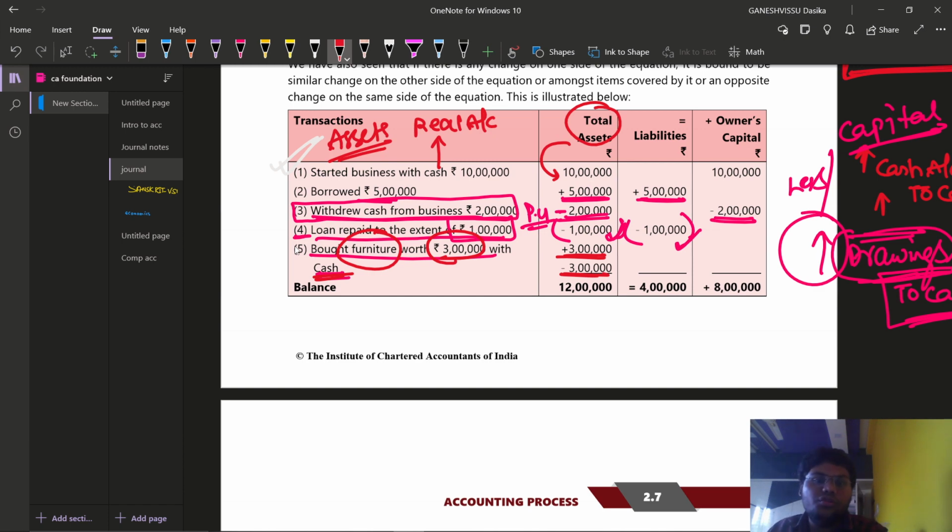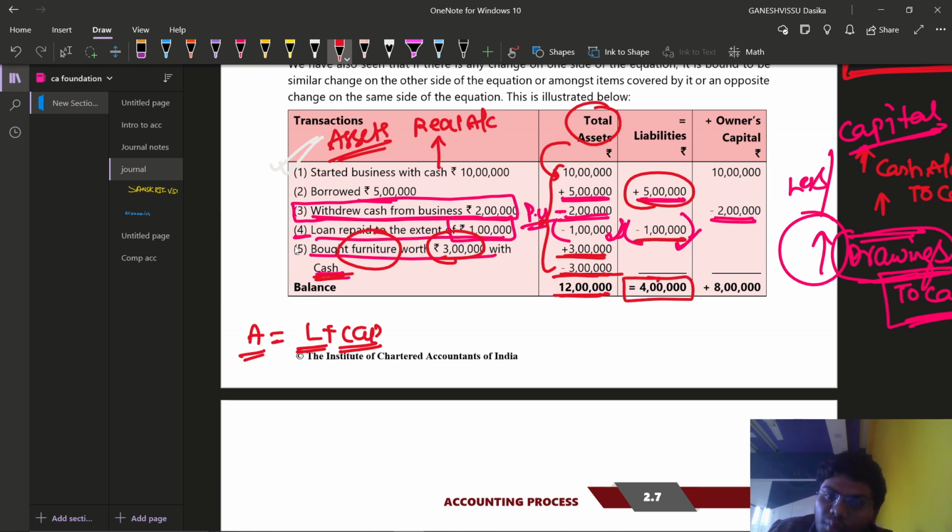Then what would be our solution? We are required to do what? Assets is equal to liabilities plus capital, right? Then we are required to know the total of assets, the total of liabilities and also the capital, and we are required to match this accounting equation so that it is proved to be correct. Therefore, you can do this total. It will be 12 lakhs. Borrowings made 5 lakh rupees, out of which 1 lakh has been repaid. Then the balance available will be 4 lakh rupees. And out of the 10 lakh rupees, 2 lakh rupees has been withdrawn for personal use, so 8 lakhs has been remaining. So 8 plus 4 is 12 lakh rupees.